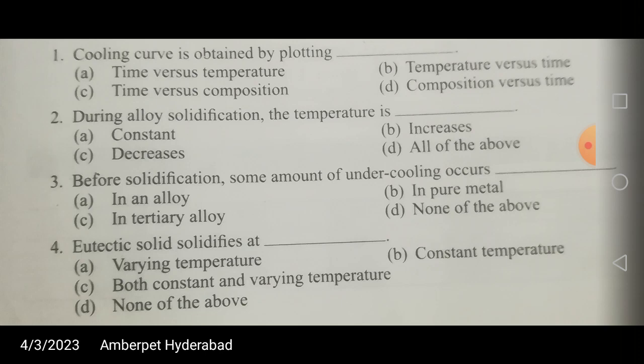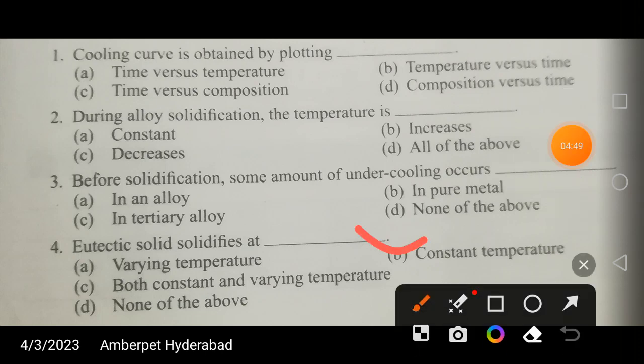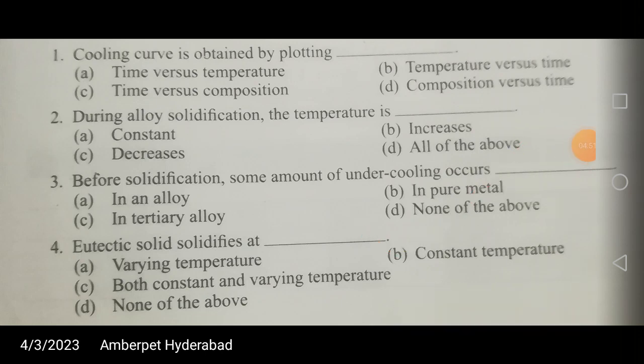So eutectic solid solidifies at what temperature? It is going to be solidifying at constant temperature. Accordingly, it is called eutectic reaction.